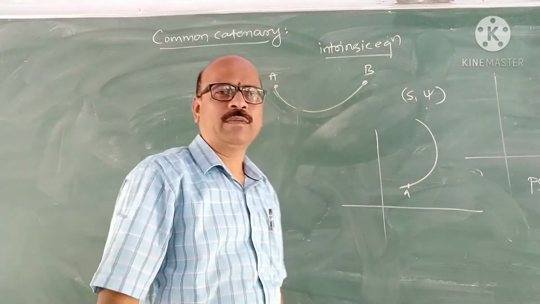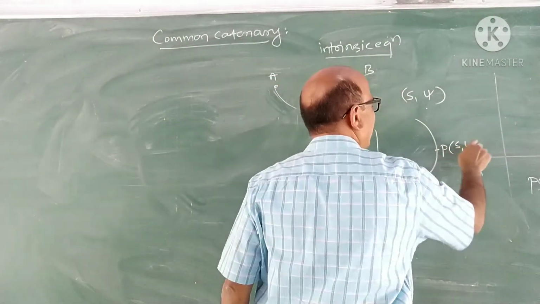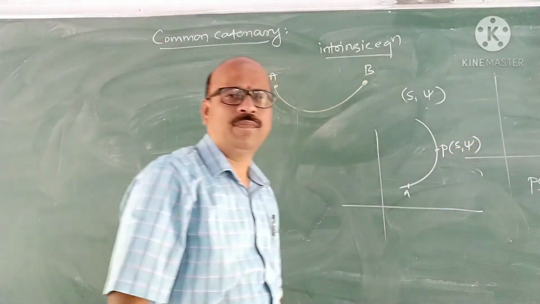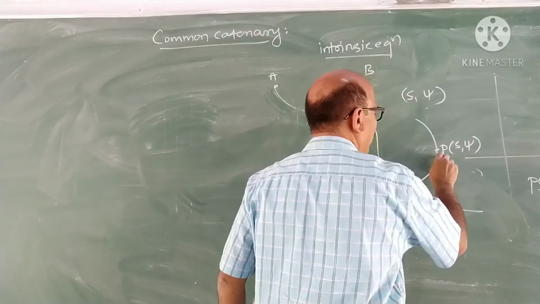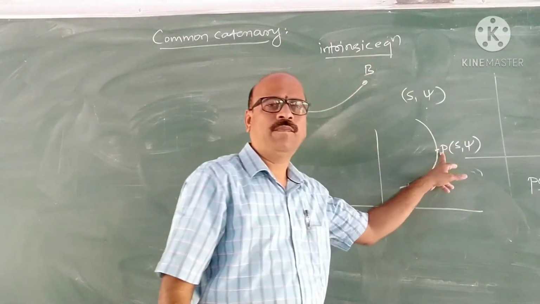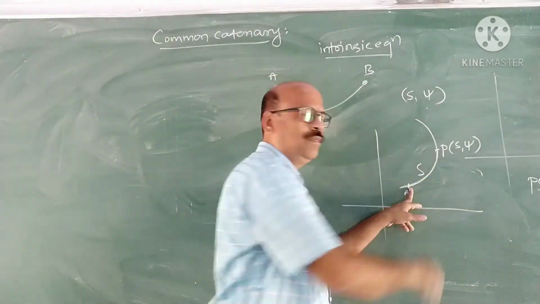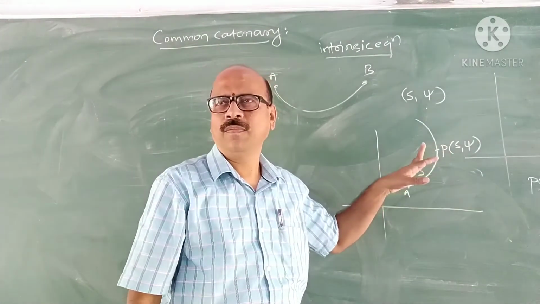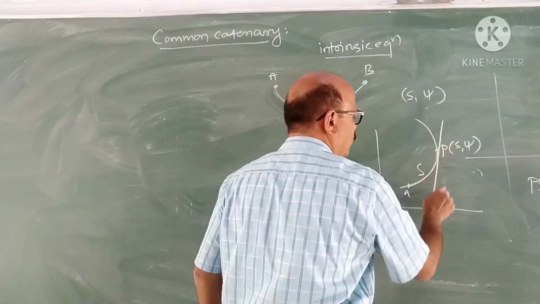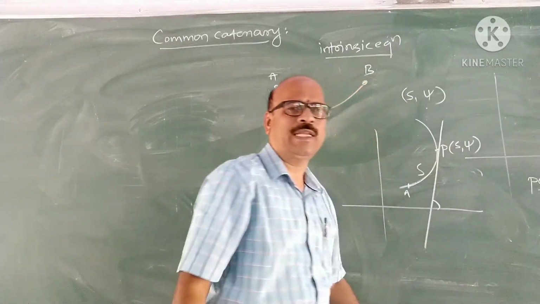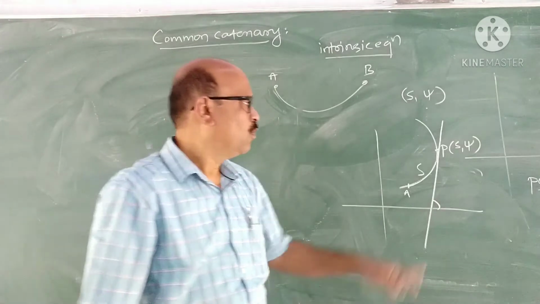P is the variable point, and I write the coordinates of P as s and psi. Then s is the distance of this point measured along the curve from the fixed point. And psi is the angle made by the tangent at this point with the fixed line, usually taken as the x-axis.